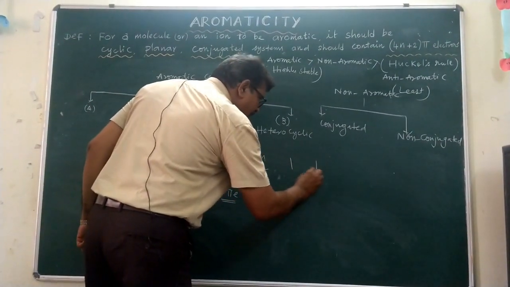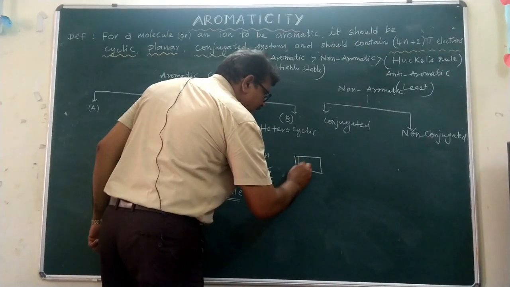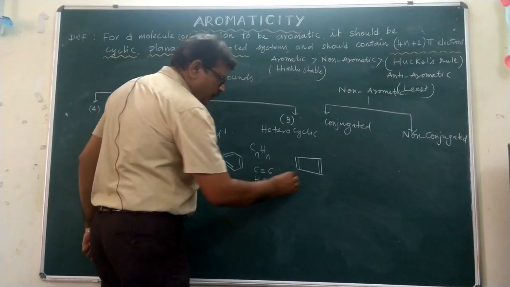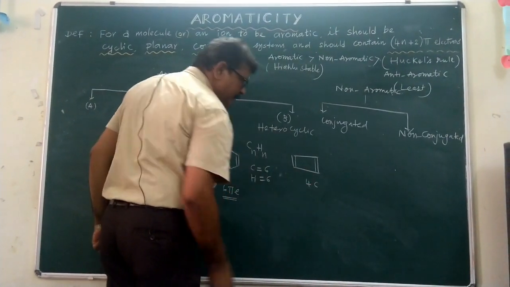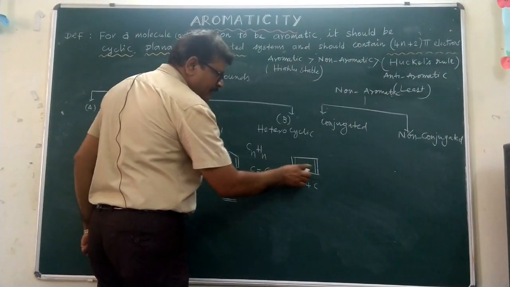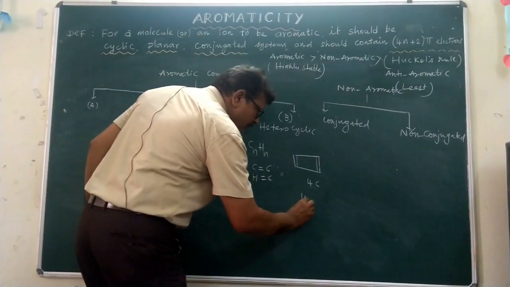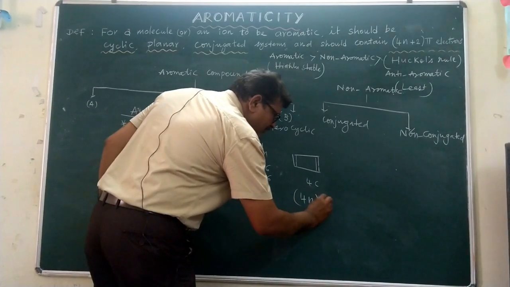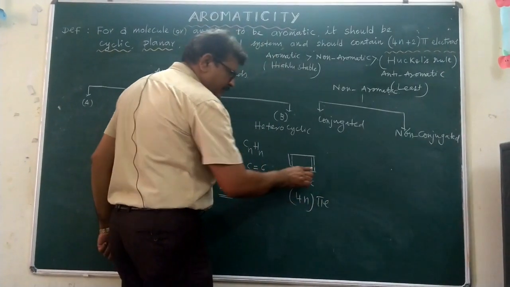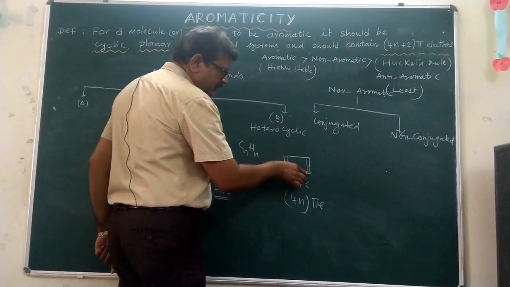Next, the second annulene has 4 carbon atoms and 2 double bonds. According to the rule 4n plus 2... here there are 4 pi electrons: 1, 2, 3, 4.